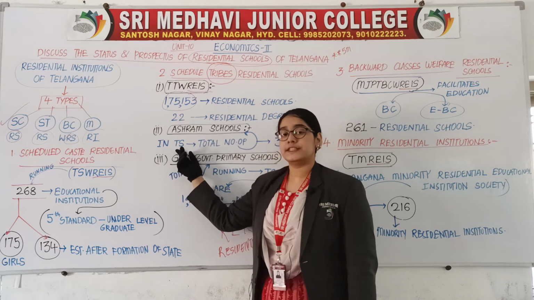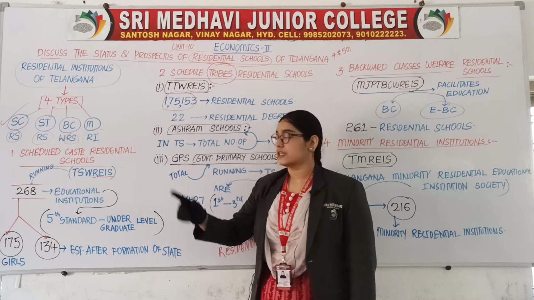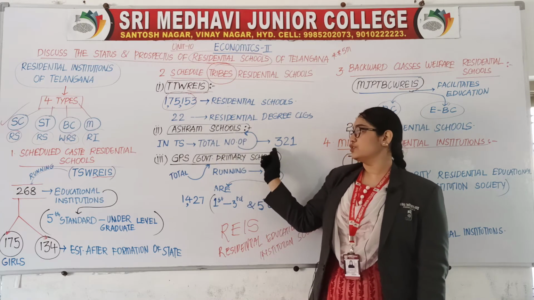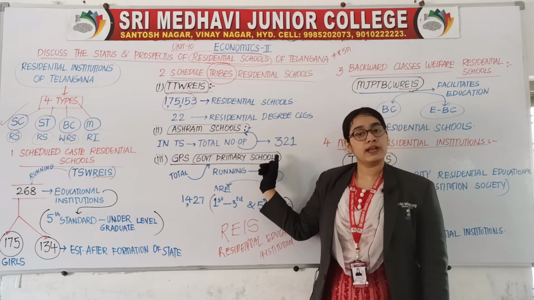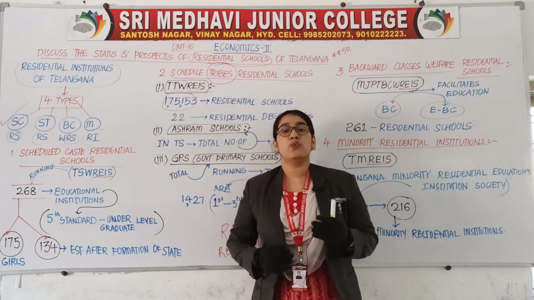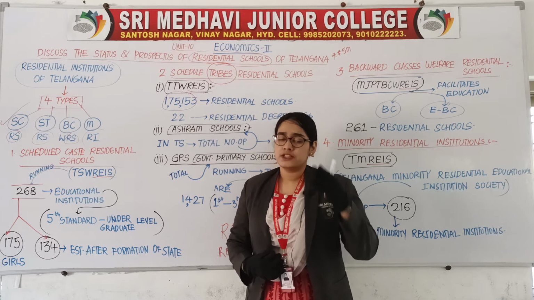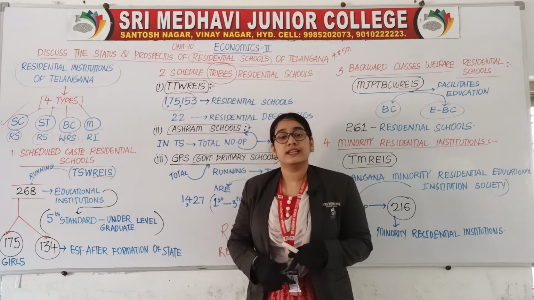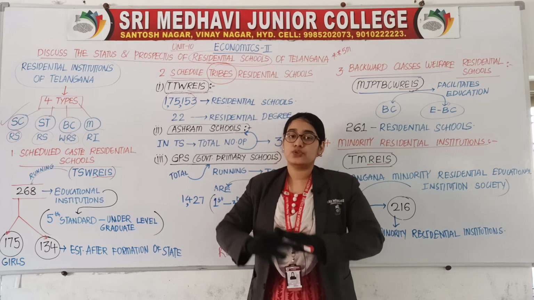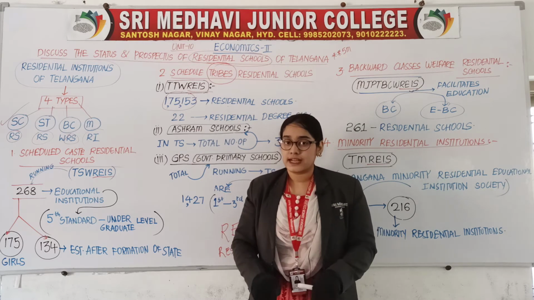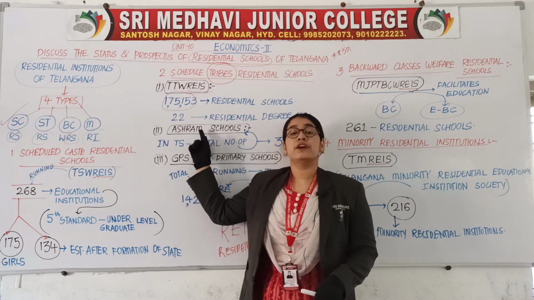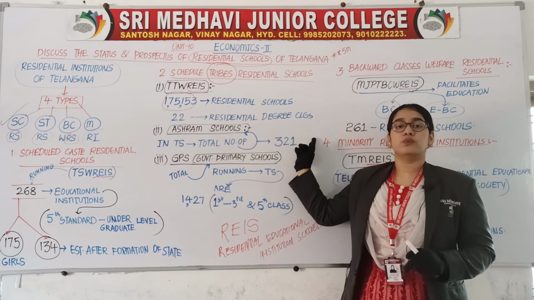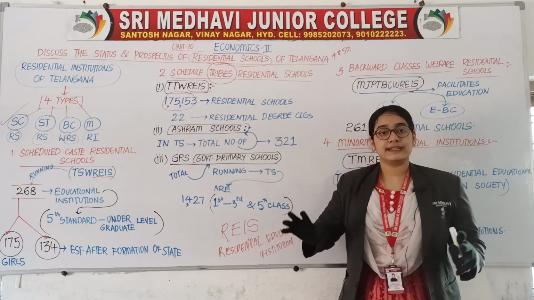In Telangana state, the total number of ashram schools is 321. As we say, 321 go in a running race. Am I right? Just remember it like this. I repeat it once again: in Telangana state, the total number of ashram schools is 321. Is it clear?